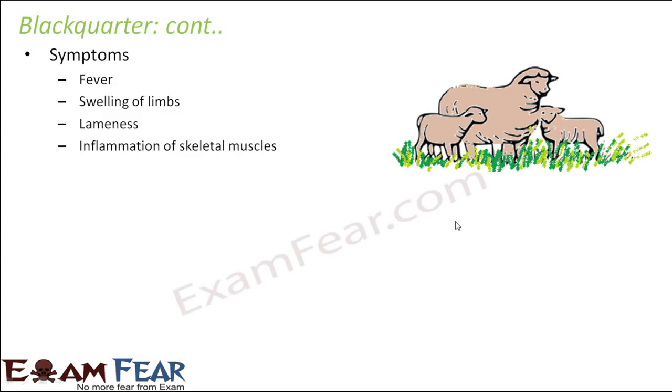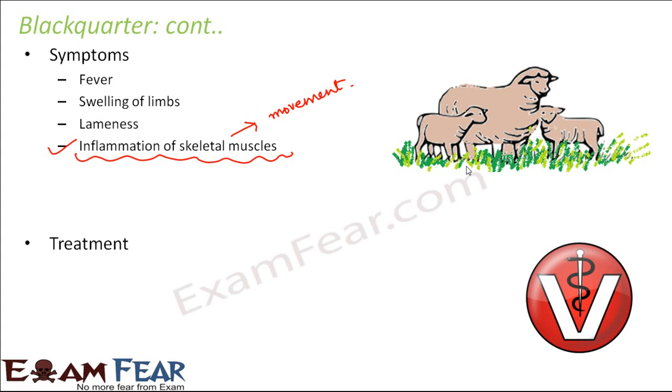So here the symptoms are fever, swelling of limbs, lameness, inflammation of skeletal muscles. So in this disease, basically the skeletal muscles get impacted. Now when your skeletal muscles get impacted, your movement gets impacted, because skeletal muscles help in your movement. So when your movement gets impacted, what will happen? The animal is not able to walk properly. There will be swelling on the limbs. So that means the movement part gets badly impacted.